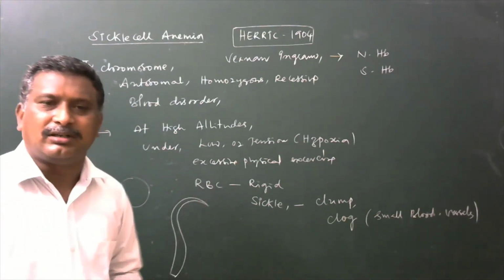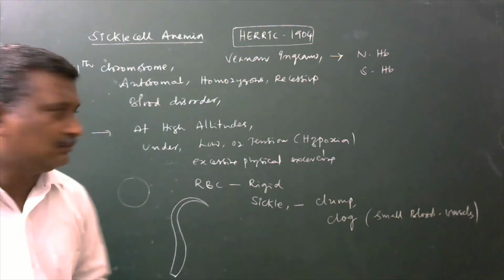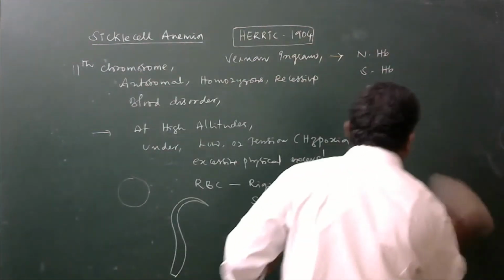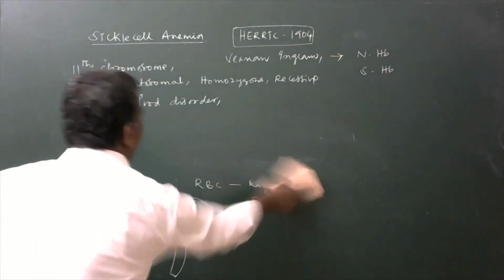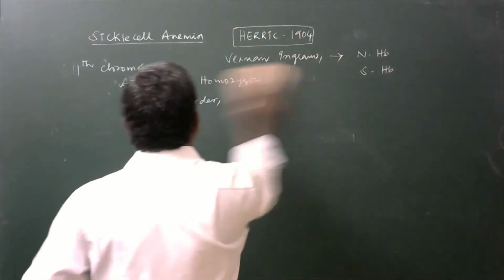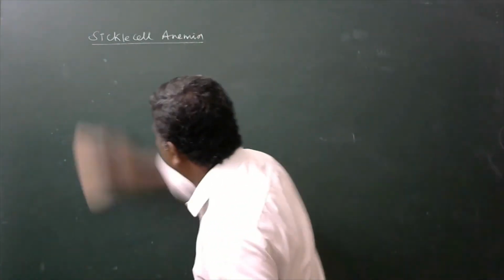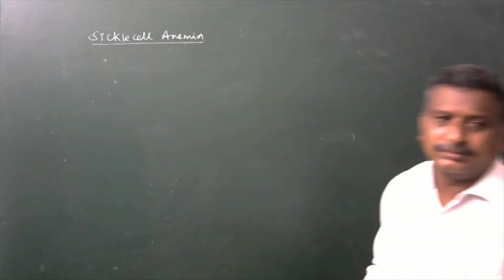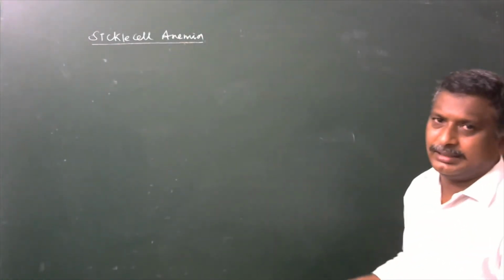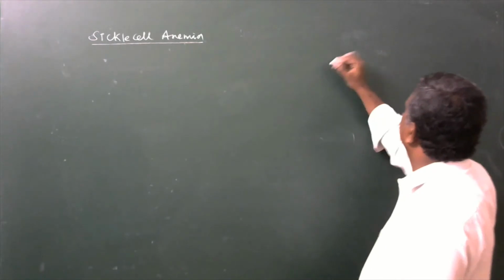How are they going to be developed? We will see now. Before observing such things, we should learn the formation of hemoglobin.